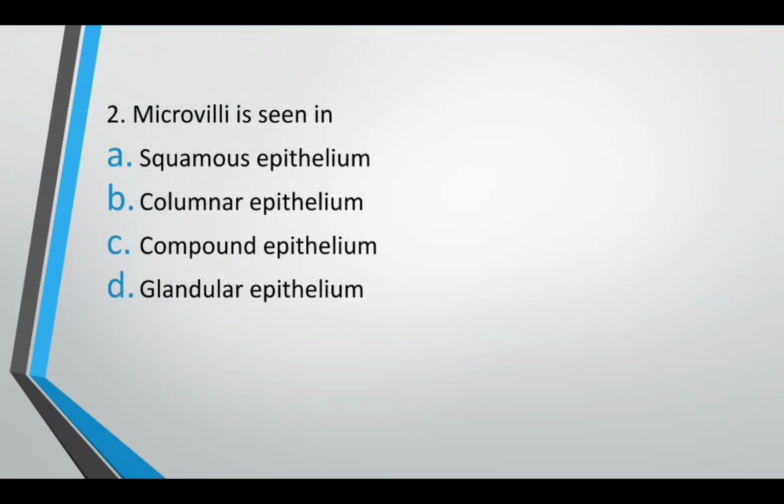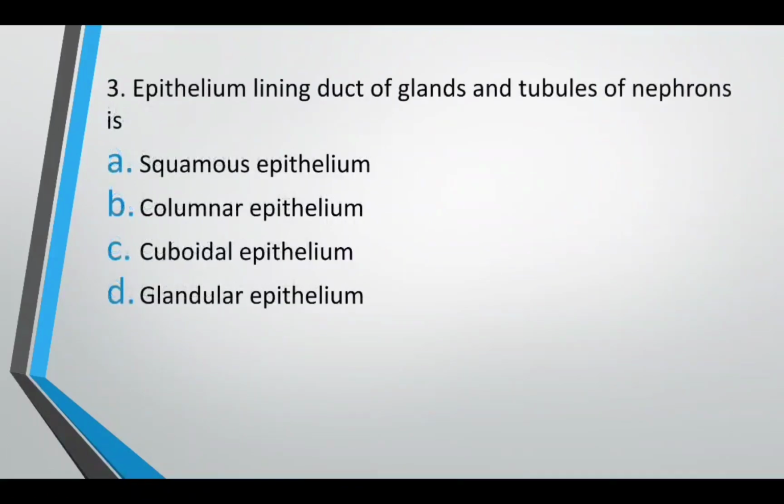Microvilli is seen in squamous epithelium, columnar epithelium, compound epithelium, glandular epithelium. Correct answer is option B, columnar epithelium. Epithelium lining duct of glands and tubules of nephron is squamous epithelium, columnar epithelium, cuboidal epithelium or glandular epithelium. Correct answer is option C. Cuboidal epithelium lines the ducts of gland and the tubules of nephron.